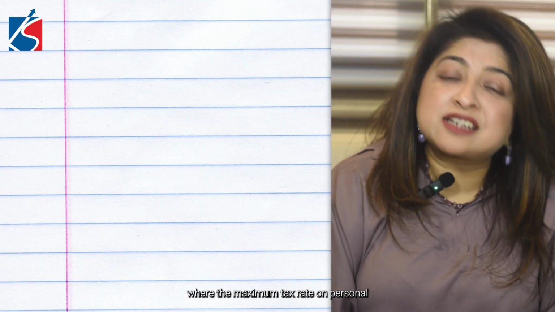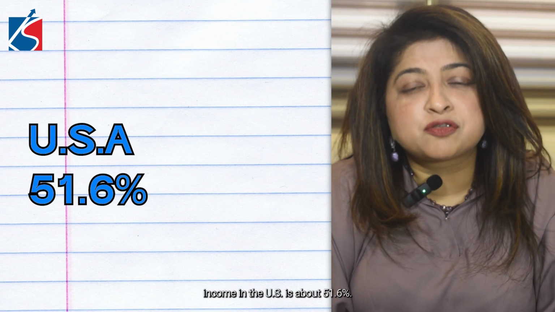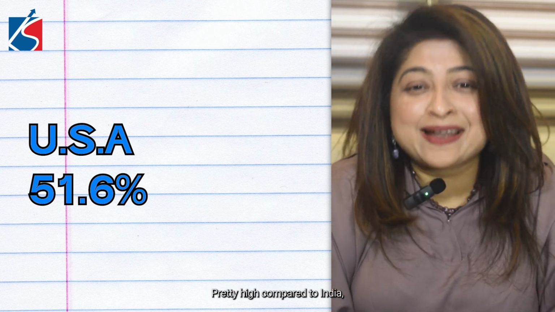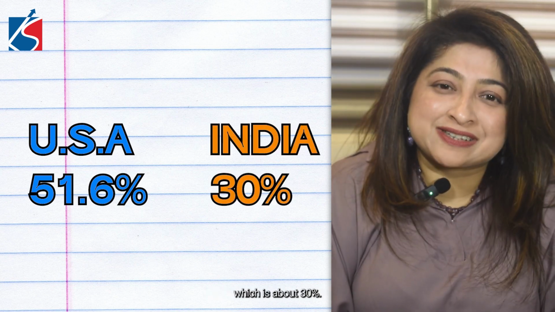Well, the maximum tax rate on personal income in the USA is about 51.6%, pretty high compared to India, which is about 30%.